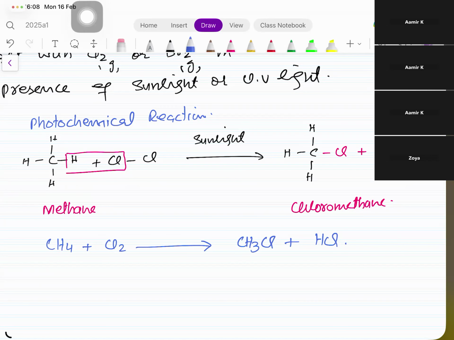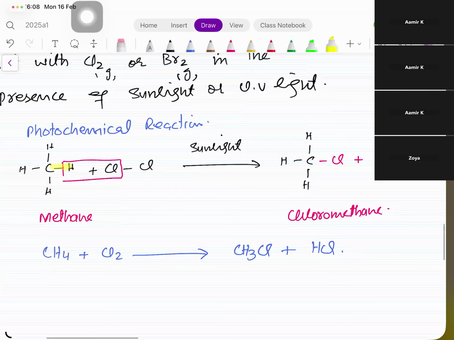For example, in this particular case, the reaction is saying that the CH bond was broken and in its place which new bond formed? The CCl bond. The reaction just told us that H is gone and Cl has come. But mechanism is the detail. It is the combination of all elementary steps. What are all the elementary steps? Means all the detail that is happening. So I say that the reaction is one which tells us what happened, and the mechanism is the one that tells us how it happened.